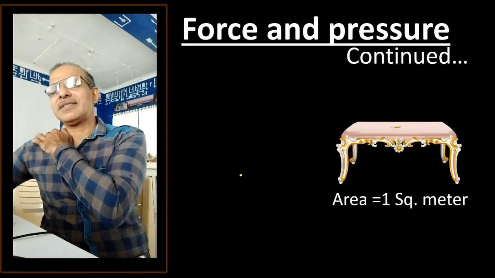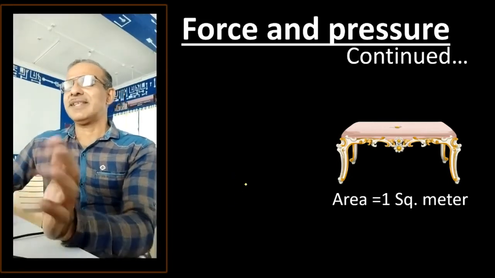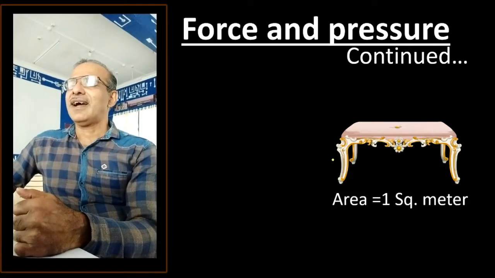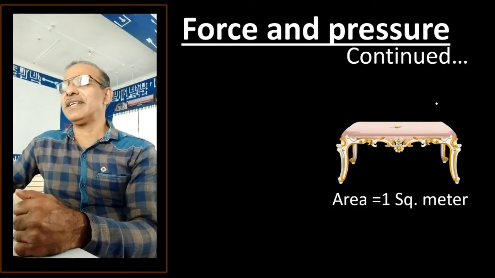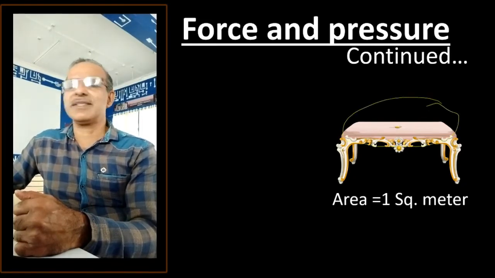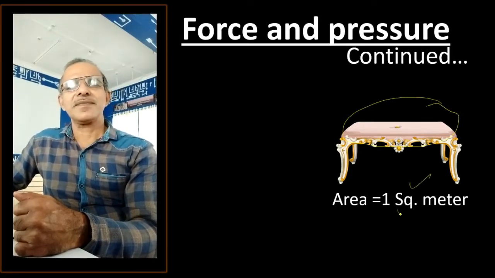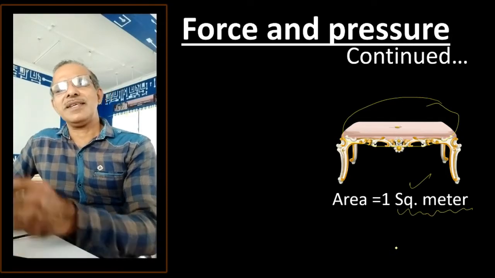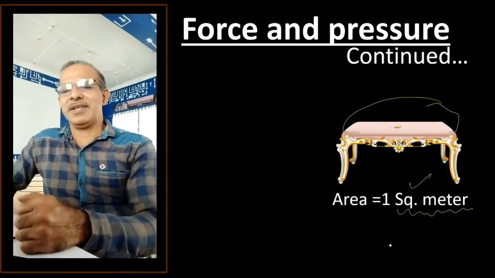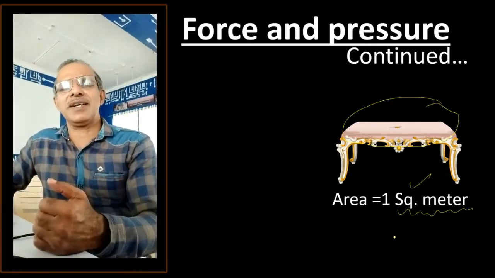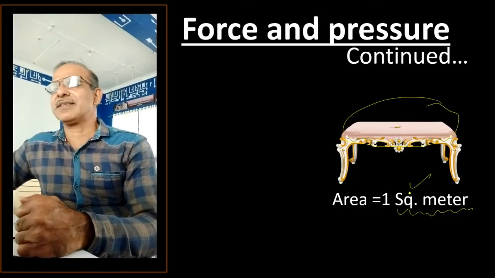Now we shall have one small illustration. Right? Let us consider the same table, and the entire surface area of that table is 1 square meter. The unit of area is the square meter, the standard unit. I am purposely taking a standard unit only. It can even be centimeter square or millimeter square, but just for our convenience, we have taken square meter.